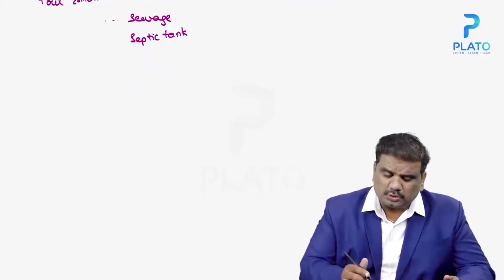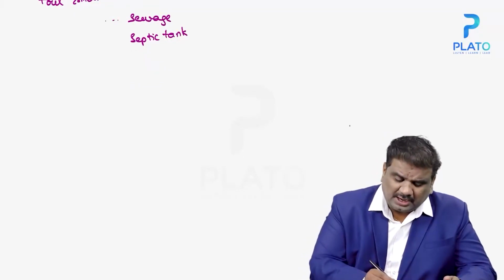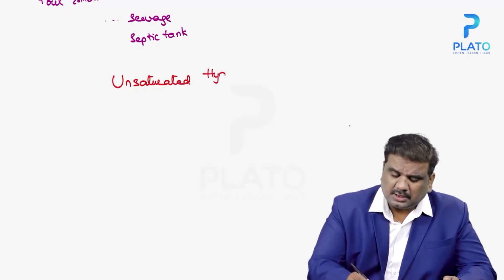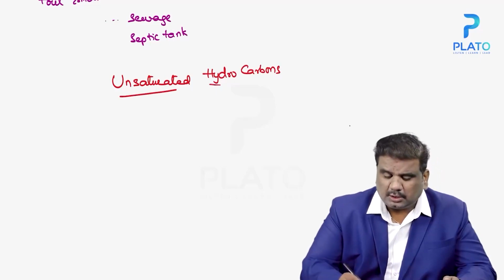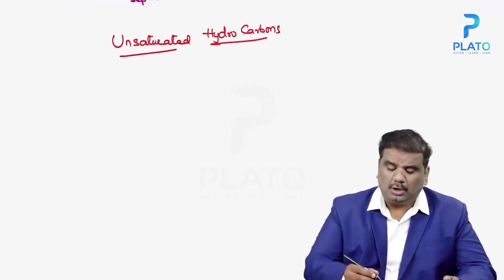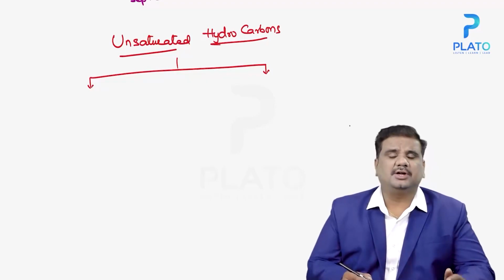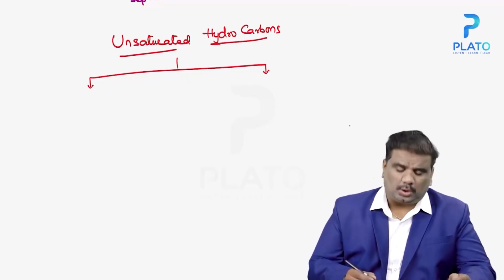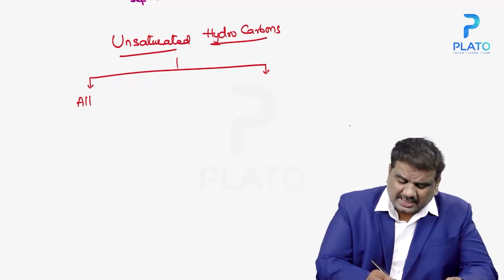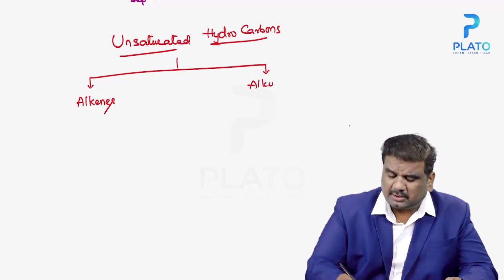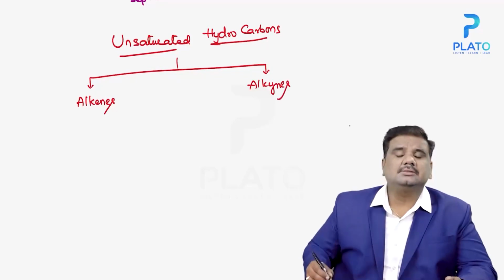Then moving on to the next one, the unsaturated hydrocarbons. These unsaturated hydrocarbons are further classified into two different categories. They are known as alkenes, and the other category is known as alkynes.